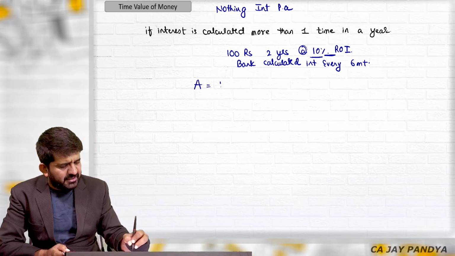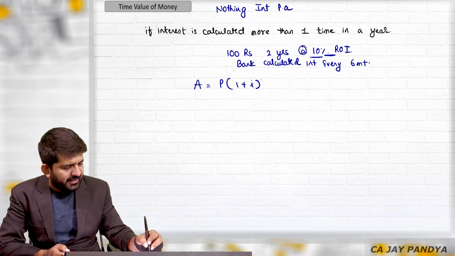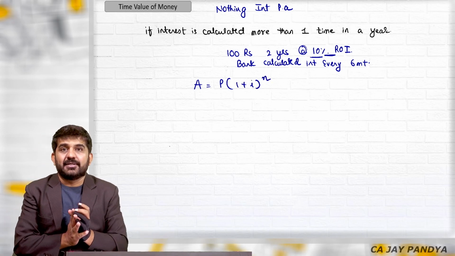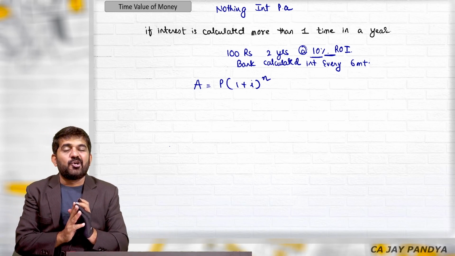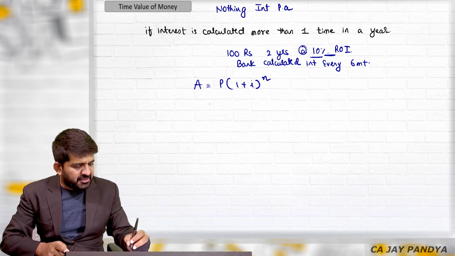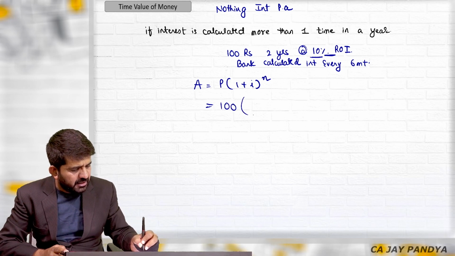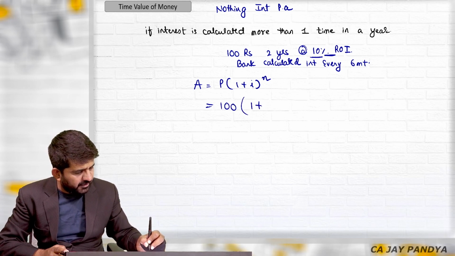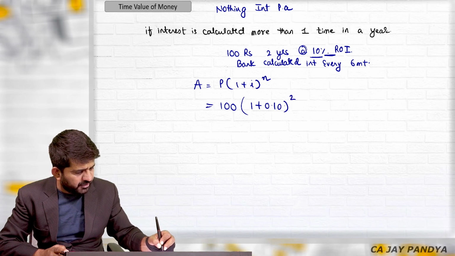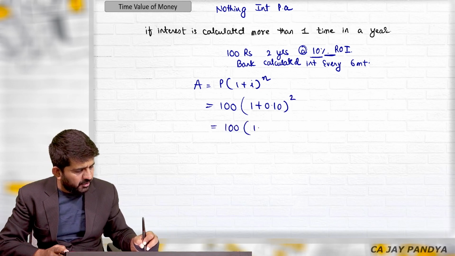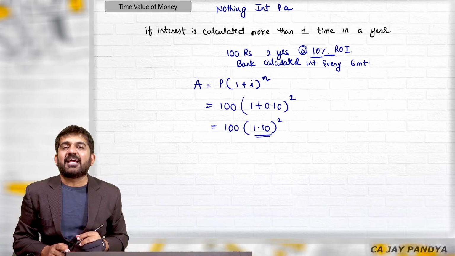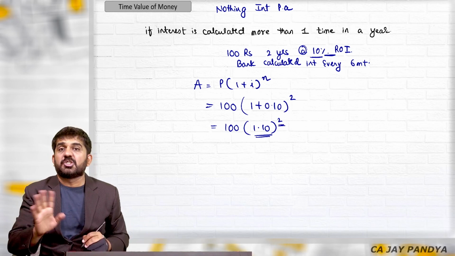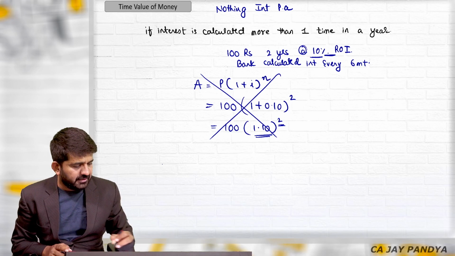Let us use this. A into 1 plus i raised to n will not be getting the answer. Believe me, because of compound interest, you are not getting 10% interest. See, what will be the formula in this? 100, 1 plus 0.10 raised to 2. So it is 100 into 1.10 raised to 2. So you are calculating 10% interest for 2 times, which is not true. This is not a correct answer.